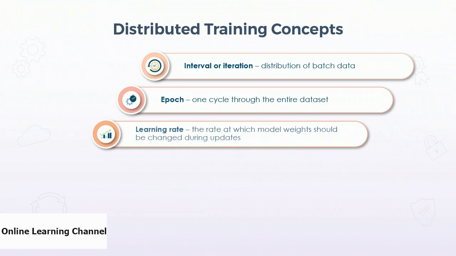We have learning rate. Similar to the concept in non-distributed machine learning, it is the step size after which the values should be changed between epochs. As the model is refined, its internal weights are nudged and error rates are checked to see if the model improves. And the optimal learning rate for a specific use case in distributed training depends on the model as well as the number of GPUs used during training and some other hyperparameters.